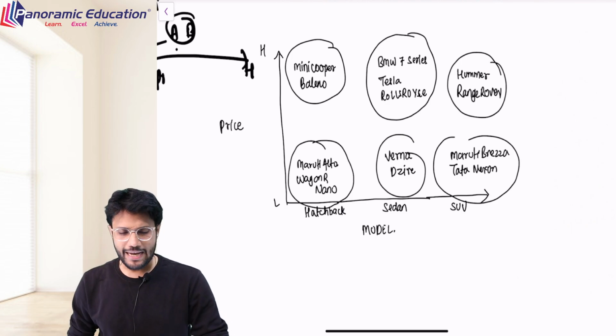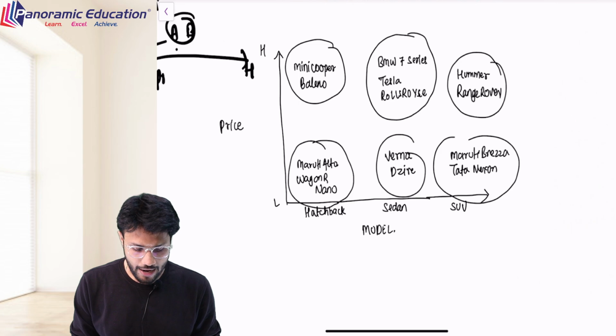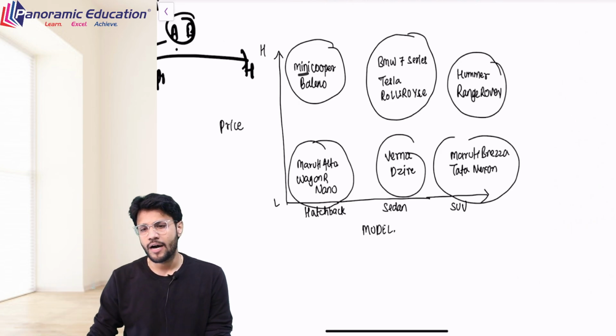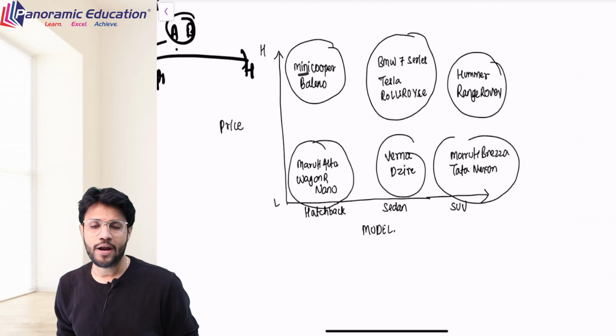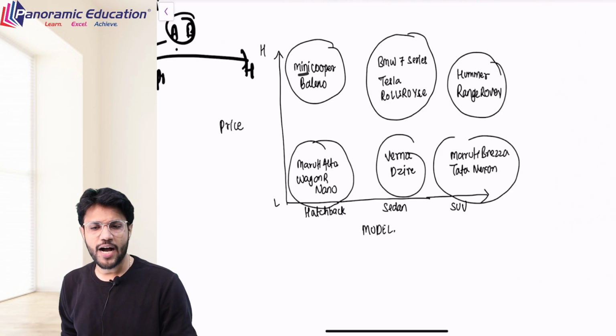Well, on the price segment we have kept 2 indicators, high and low. Mini Cooper is a brand which is plotted at the high indicator. Baleno is also a high pricing segment car. And on the second axis we have taken hatchback, sedan or SUV. For example, Mini Cooper is a type of car which is hatchback but has a high price. Same goes for Baleno.